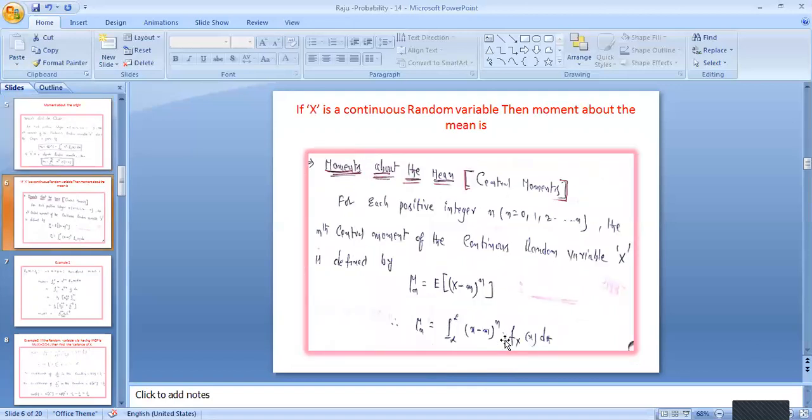As we discussed, the moment about the mean means we calculate the averaging process on a random variable with respect to the mean. It is also called the central moment. So mu_n is equal to the expectation of (x minus m) whole power n into f_X(x) dx. Here we calculate with respect to the mean: the variance or dispersion with respect to the mean, that is (x minus m) whole square, is the second moment, (x minus m) whole cube is the third moment, and (x minus m) whole power n is the nth moment, also named the moment about the mean.